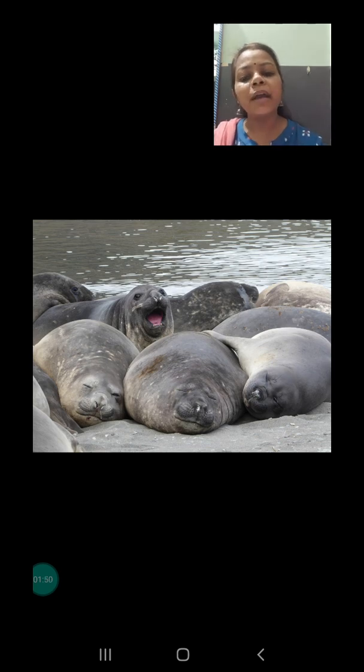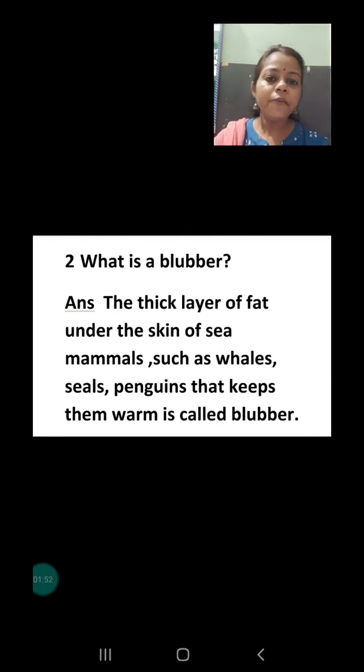This provides warmth to their body when the sea water becomes very cold during the winter or in the cold climate. So blubber keeps their body warm and helps them to survive in the cold climate.